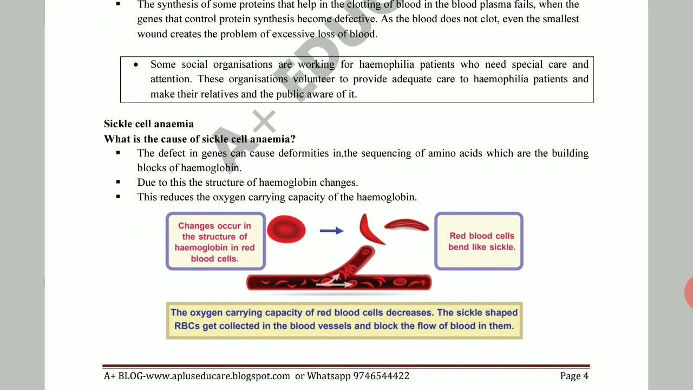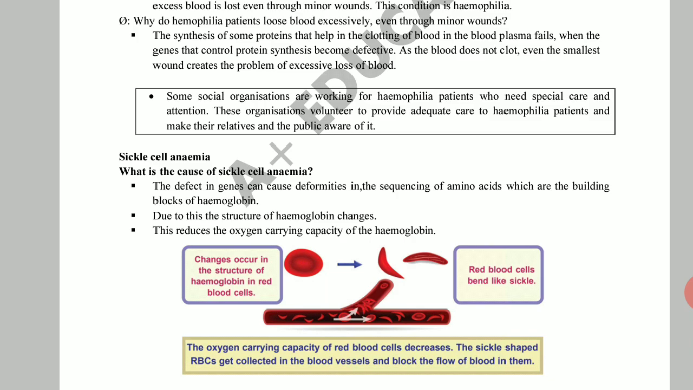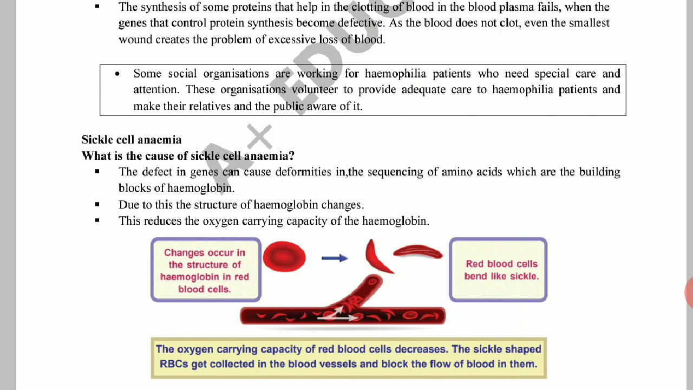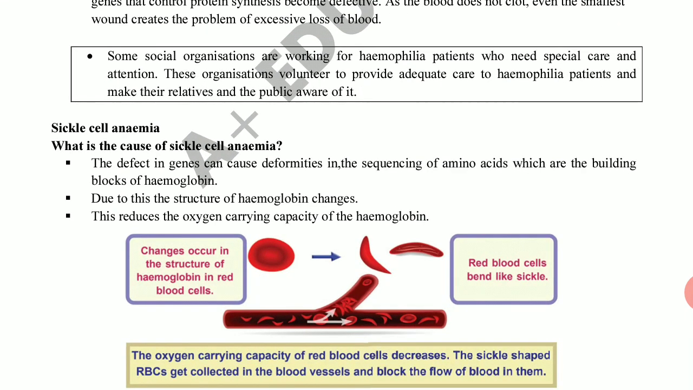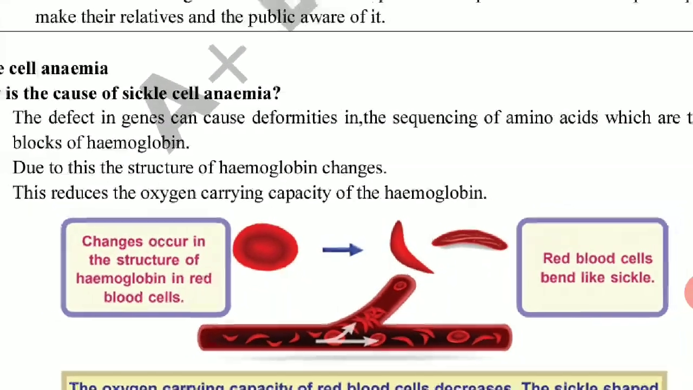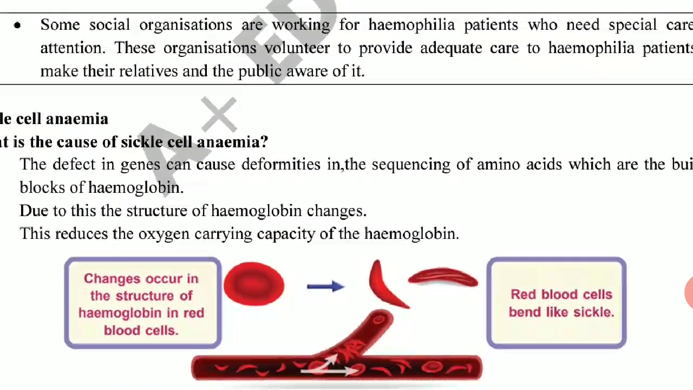Hemoglobin, you learned about hemoglobin earlier. Hemoglobin is the one carrying oxygen. It is in the blood, in the RBC. In the red blood cell there is hemoglobin. Here it is spherical in shape, red in color. Blood is red in color because of hemoglobin.